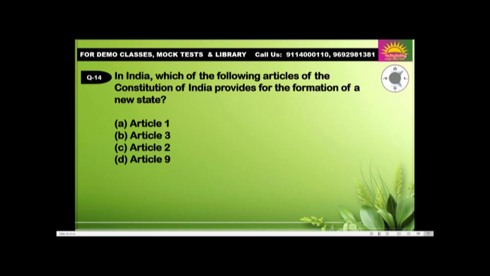Okay. Question number 14. In India, which of the following articles of the Constitution of India provides for the formation of a new state? Article 1, 3, 2 or 9? Answer B, Article 3.